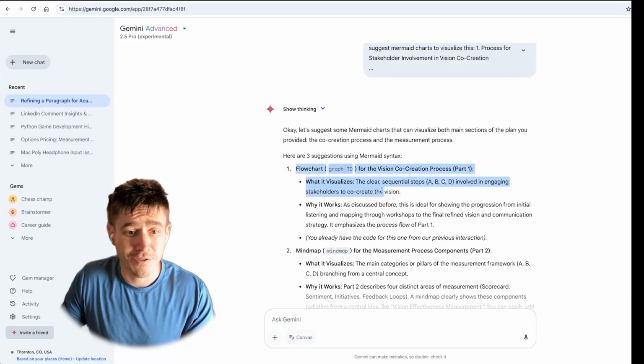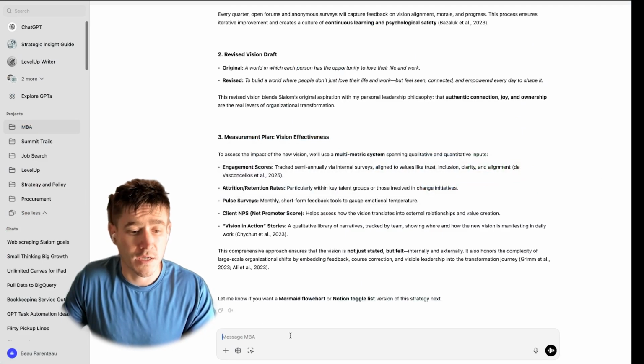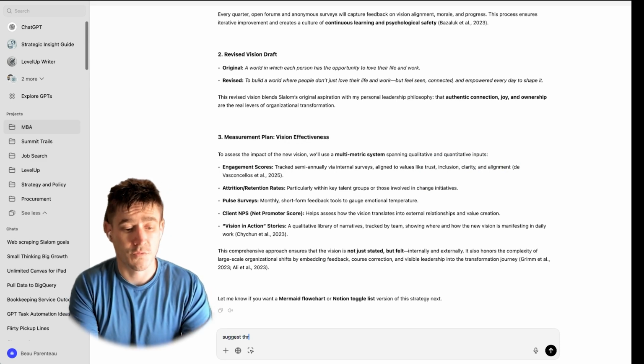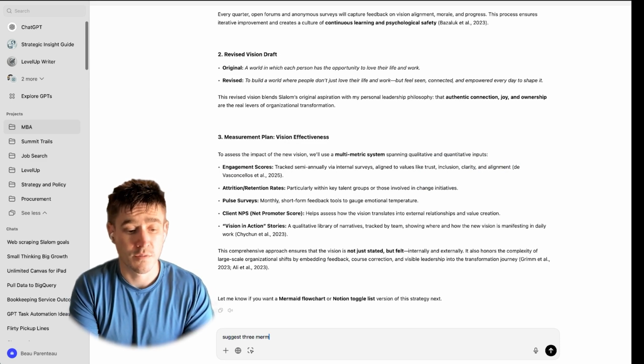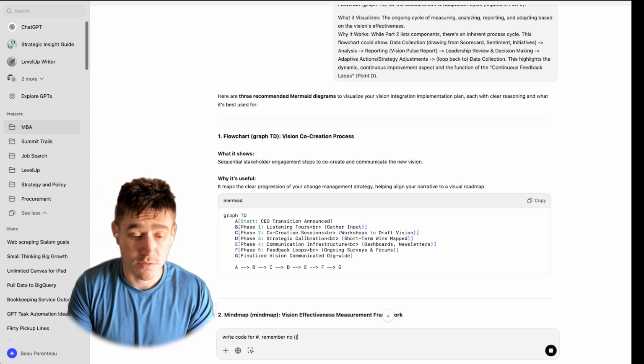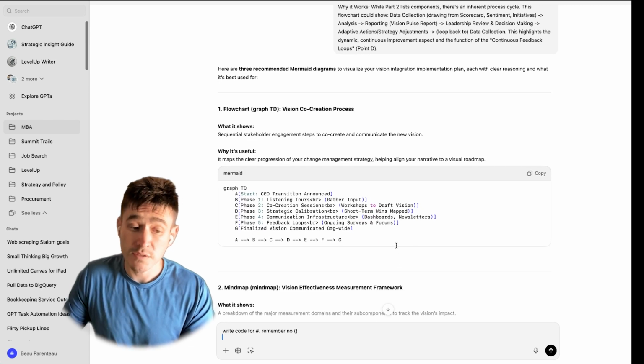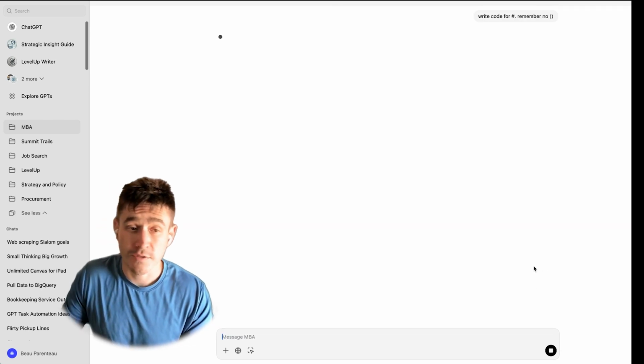We'll take this here. We will copy this into ChatGPT and ask, suggest three mermaid charts. Mermaid doesn't like the parentheses for whatever reason. I don't know why GPT doesn't know that. GPT is supposed to know everything. Spoiled, am I right? I don't know how to write that code.